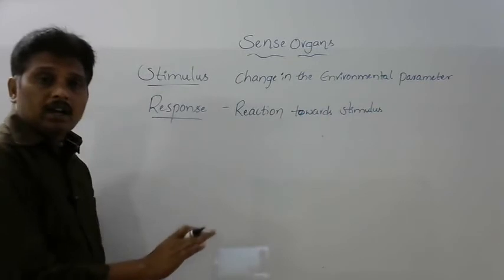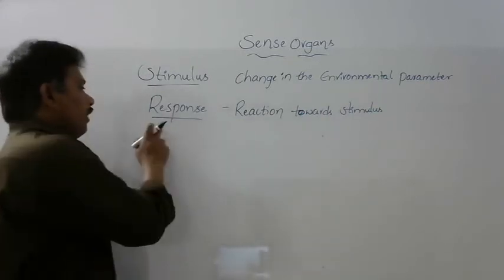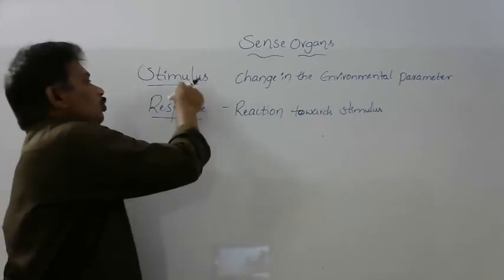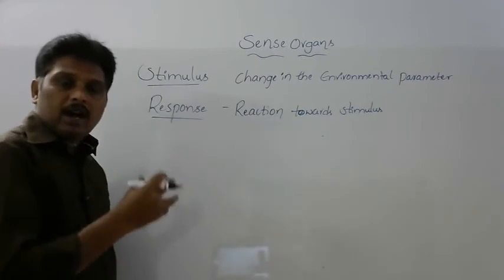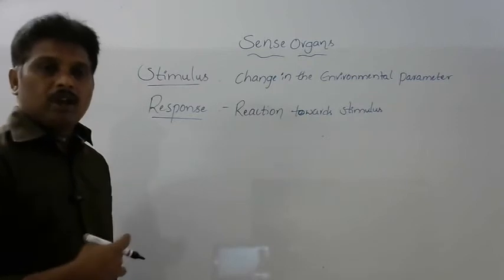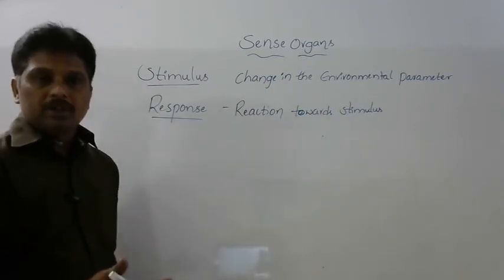One thing you need to remember: an organism can respond only when it is able to take the stimulus. Whenever the organism is able to receive the stimulus, only then can it respond according to that stimulus.